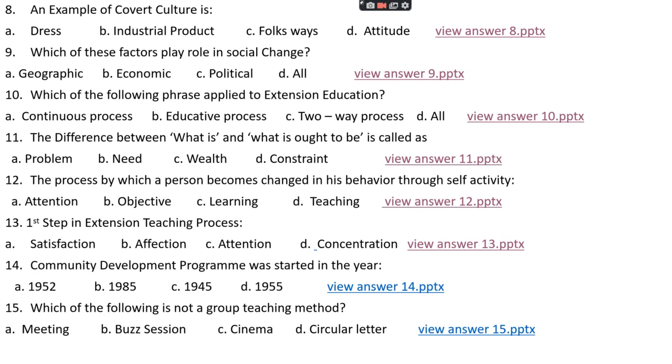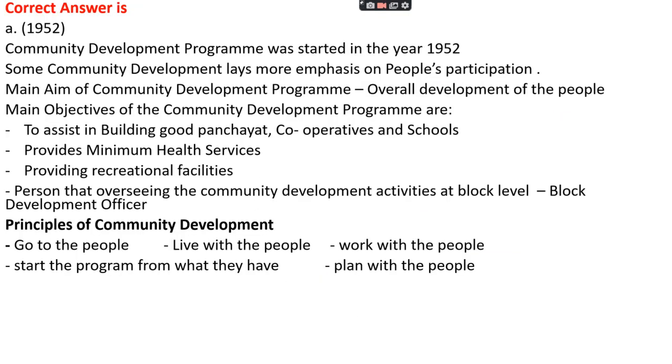Okay. Question number 14. The community development program was started in the year option A 1952, option B 1985, option C 1945, option D 1955. The right answer is option A, that is 1952. The community development program was started in 1952, and it lays more emphasis on people's participation.